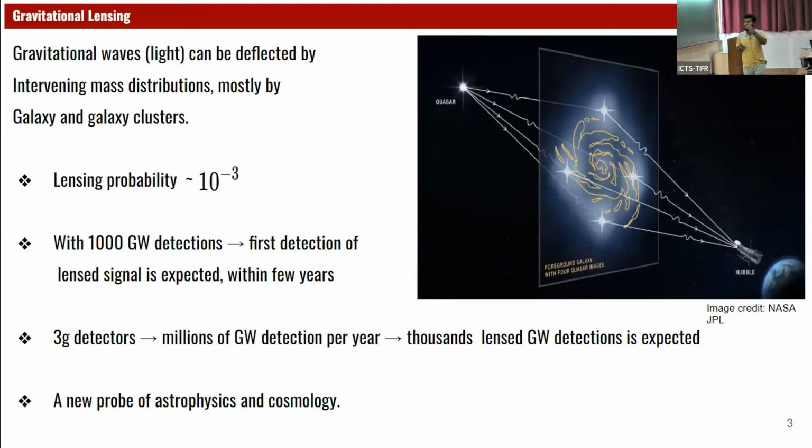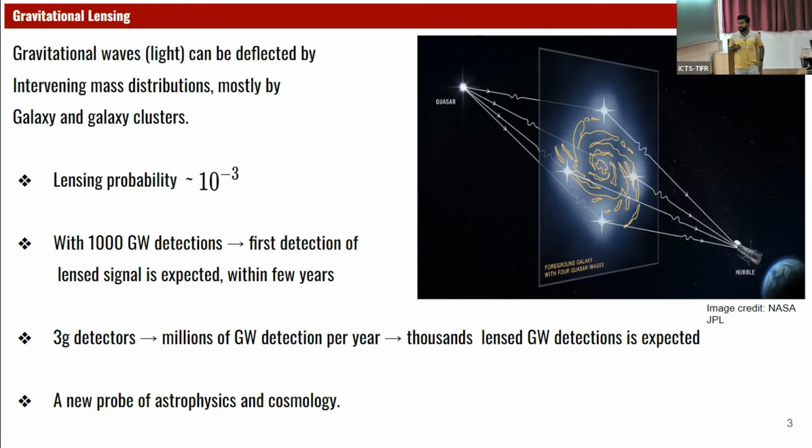Gravitational lensing. Gravitational waves can be deflected while traveling to us by the intervening mass distribution, mostly by galaxies and galaxy clusters. The lensing probability is very small, of the order of 10 to the power minus 3. So 1 in 1000 events is expected to be lensed. So with 1000 GW detections, the first detection of a lensed signal is expected within a few years.